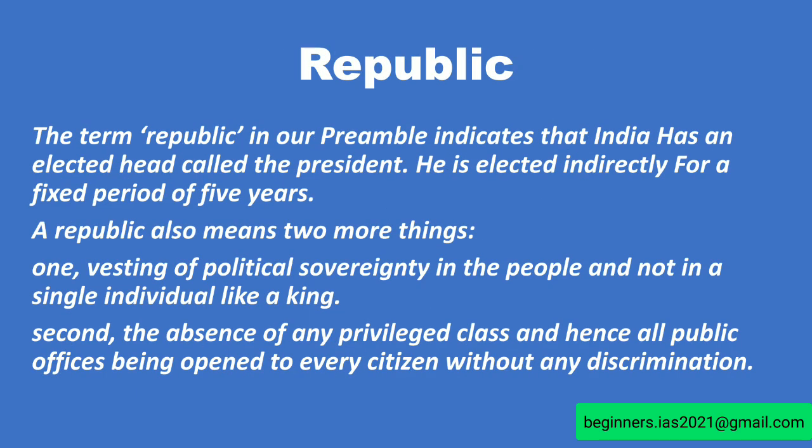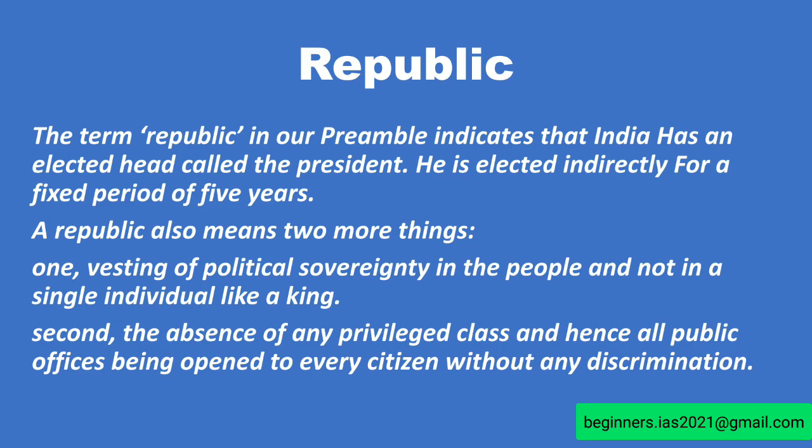The democratic polity can be classified into two categories. What are they? Monarchy and republic. In a monarchy, the head of the state, usually a king or queen, enjoys a hereditary position. For example, Britain. That is, he comes into office through succession.